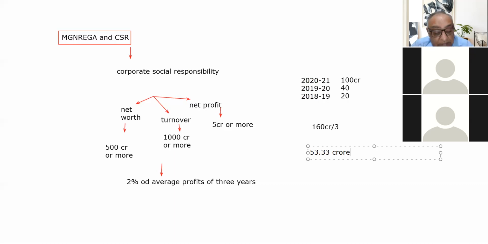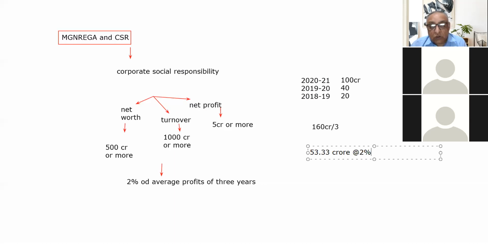Then I have to spend 2% of this 53.33 crore under corporate social responsibility. So this is how companies need to spare funds, and this is how the corporate social responsibility phenomenon works.